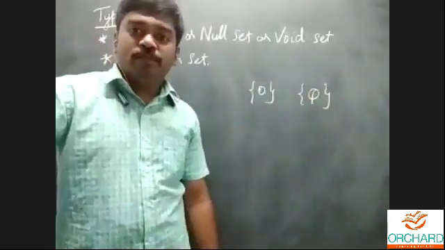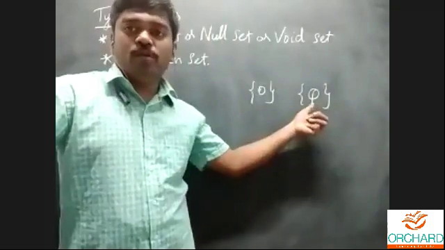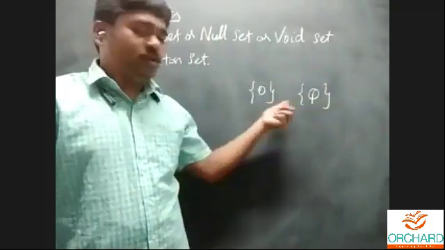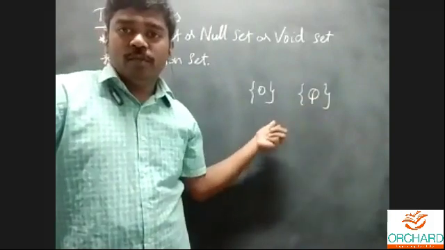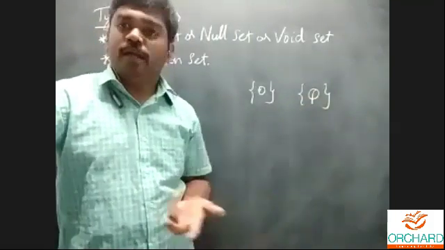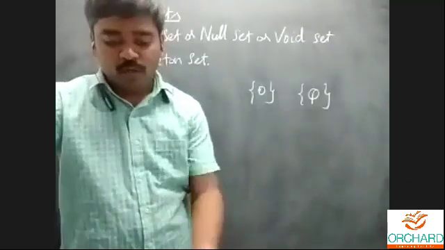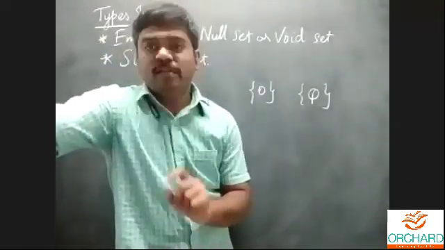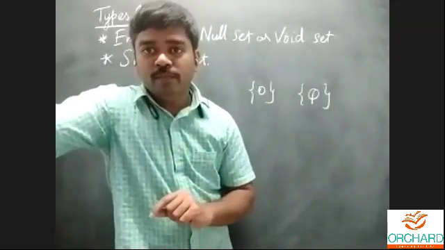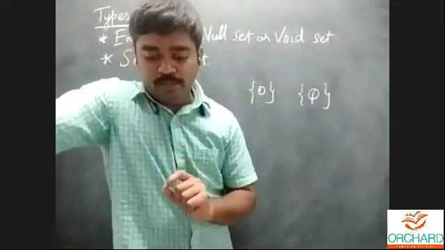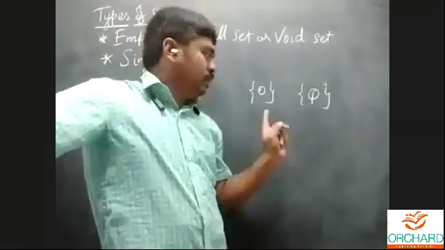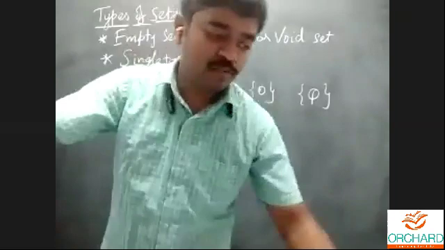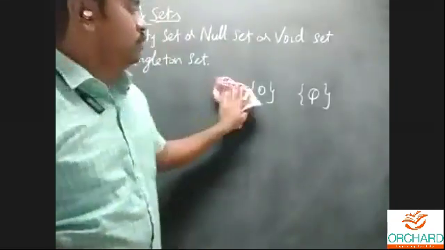What about the empty set? It is an empty set. Compare these two. This is not an empty set. That's the answer. The question they ask: are these sets empty? The set consisting of the element 0, and then the empty set. These two, are they empty sets? No, this is a singleton set. That's why this is not an empty set.